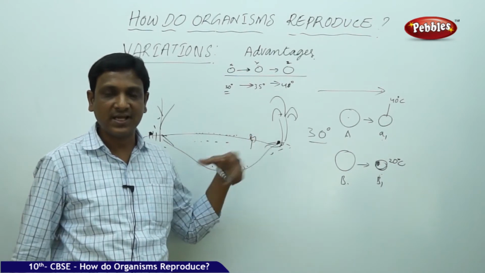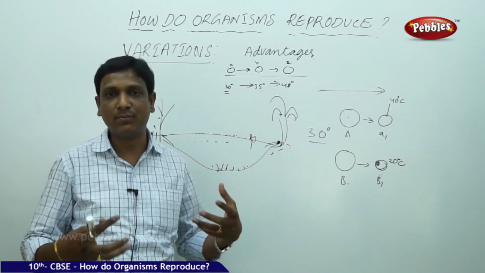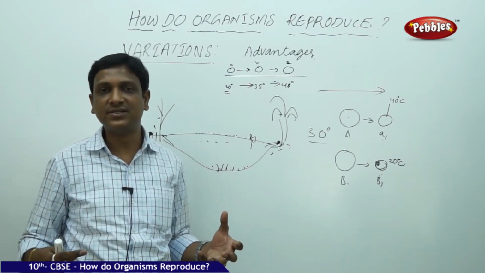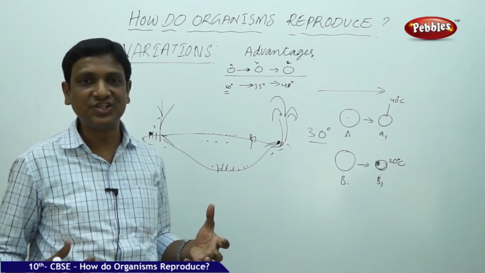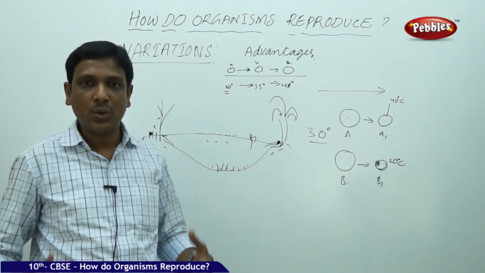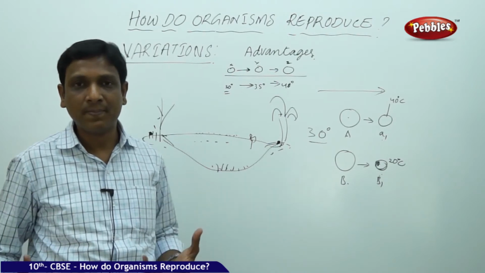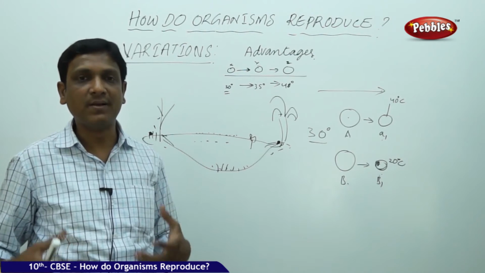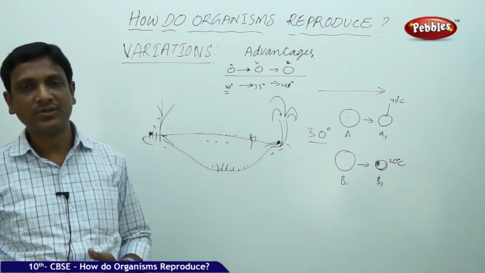Anyhow, we have a lot of variations in us when we compare with our forefathers and their bodies, and to our present. Because the environment is changing, everything is changing. The outer atmosphere is changing, the composition of air is changing, the temperatures are changing, global warming. So the new generations that are coming up will have some variations. Some of the variations may become advantageous and help the organisms to survive.